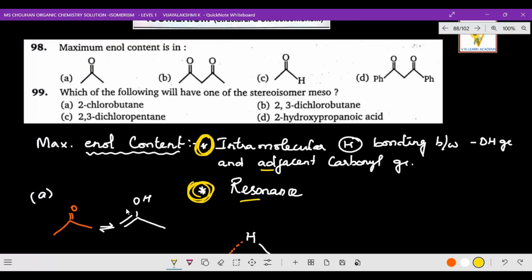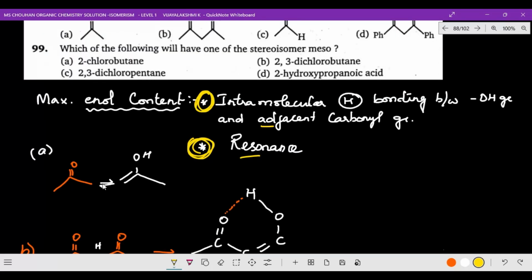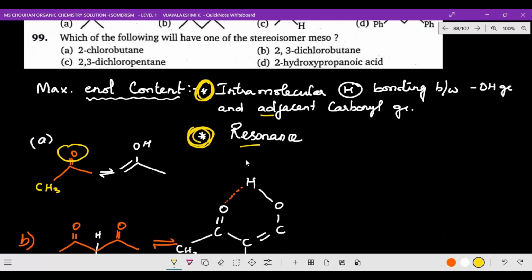Now, for example, I will bring it to you. This is acetone. This is the keto form, completely keto form. When it goes to the enol form, CH3, C double bond O, CH3: one hydrogen goes away and forms an OH group, and that hydrogen from CH3 has gone over there, so the double bond forms here, CH2 double bond, CH3. That is the way the enol content is forming. So here you are forming only one double bond, which means we have to consider resonance.